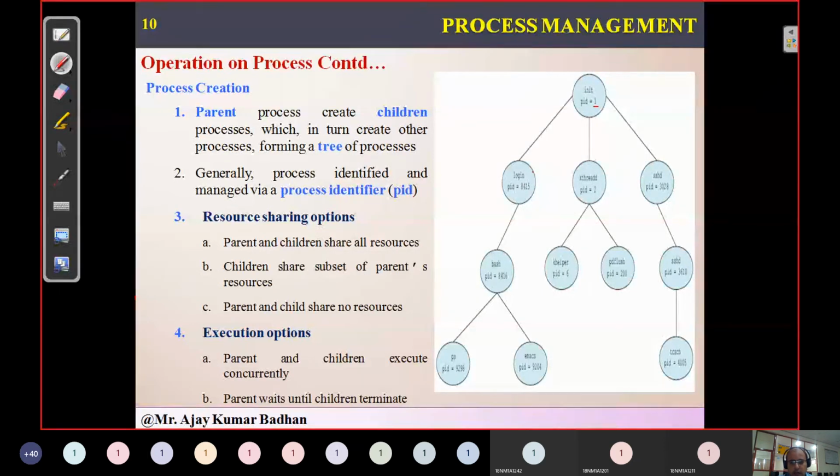Whereas the return value of your child process will be 0. I'm talking about return values. What is the return value of this particular login child process? It will be represented as 0. But remember, there will not be any value less than 0. If you have a value less than 0 for a process, that means the process was not created. There is some kind of error, and we are not able to create a child process. That is what is represented here. I'll show you with the help of a small program so that you can understand.